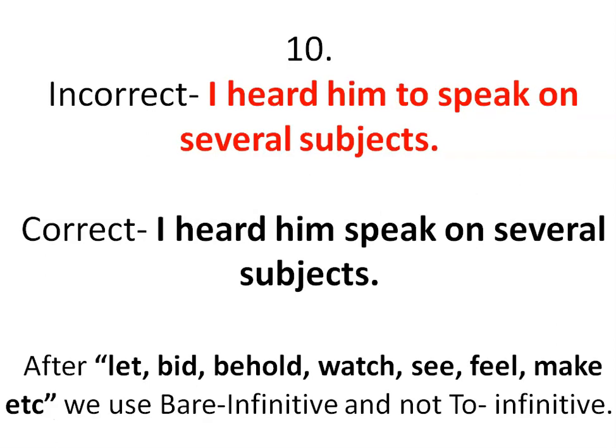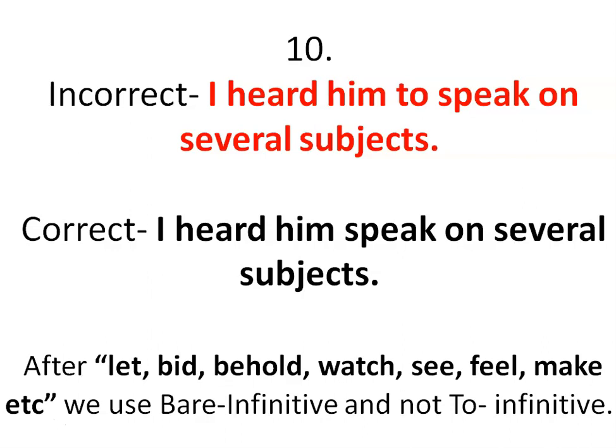Next one, "I heard him to speak on several subjects," and the correct version is "I heard him speak on several subjects." So what's the difference between the incorrect version and the correct version? In the incorrect version there is "to" and it was removed in the correct version. So why?